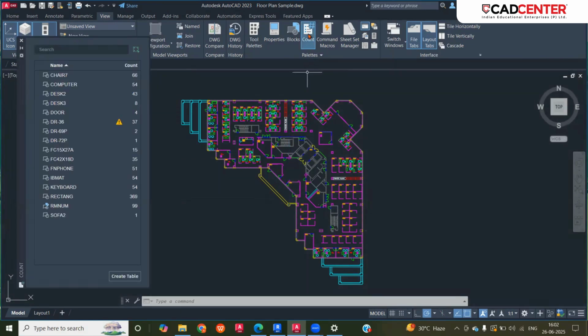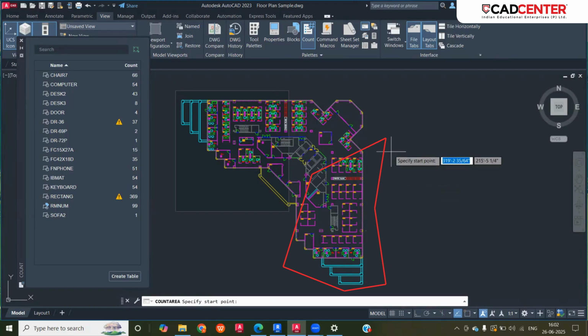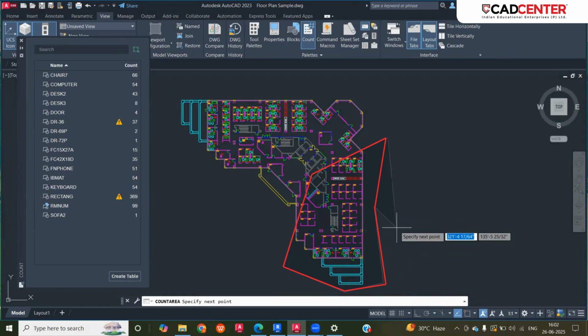Count list. You can pick the area and you can select P, enter. So there is a polyline. You can select the area, whichever area you want to select. Other than a rectangle, a diagonal shape you can also select.